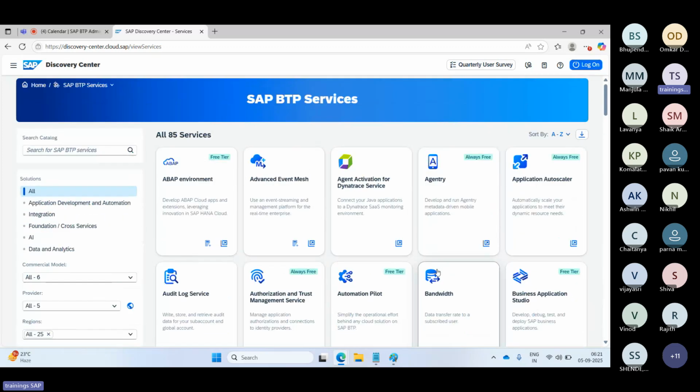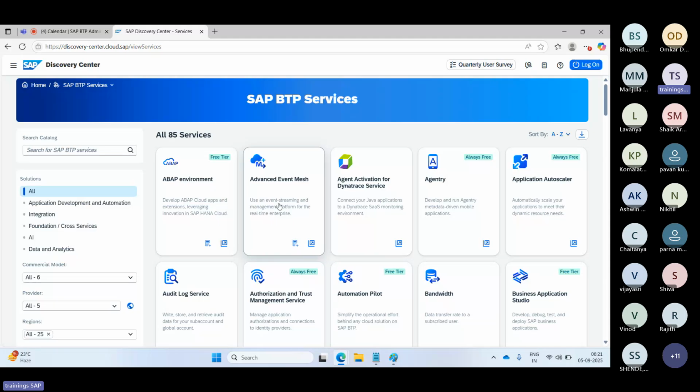If you see any service here, there is a tag called free. This free tier means it is available in the free plan, plus some paid versions are also available here. The services which don't have the tag and only have a calculator here mean the service is only available in the paid version.